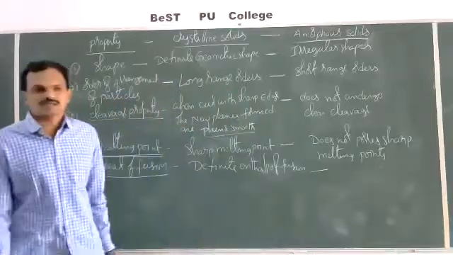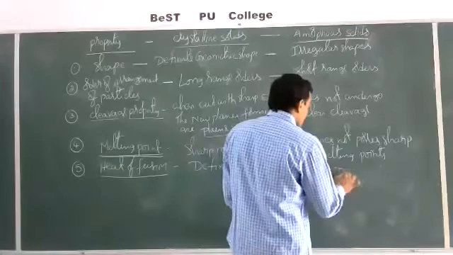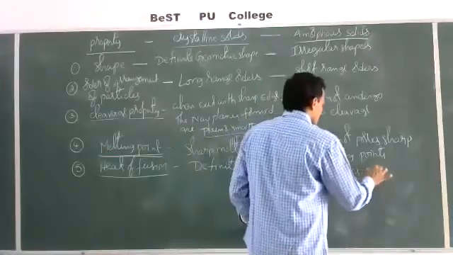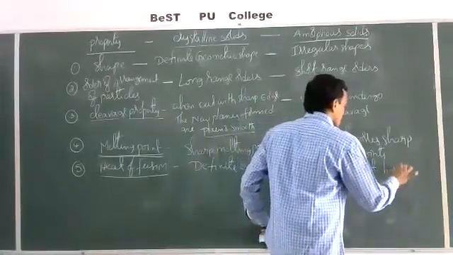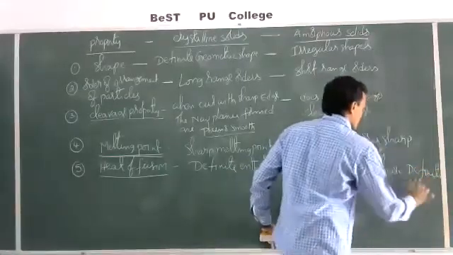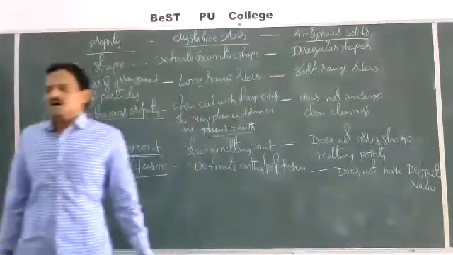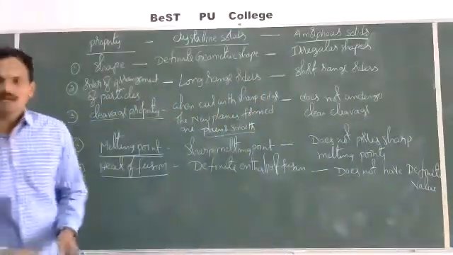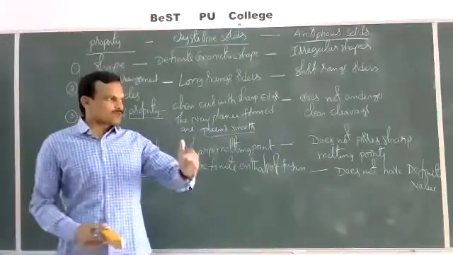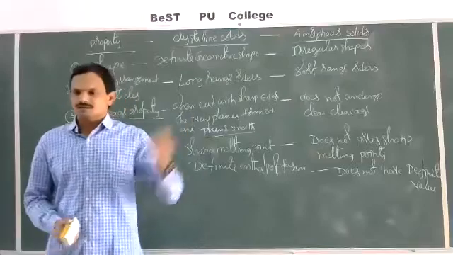Crystalline solids possess a definite enthalpy of fusion, whereas amorphous solids do not have a definite value. So crystalline solids have a definite enthalpy of fusion, meaning that by absorbing a certain amount of heat, they convert from solid state to liquid state.